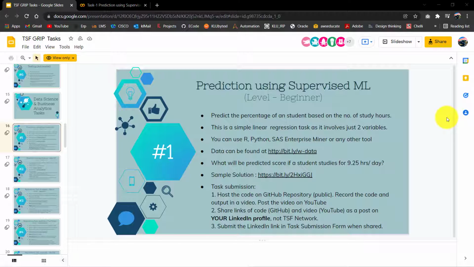I have chosen the task prediction using supervised machine learning. The level is beginner level. In this task, we will be predicting the percentage of a student based on the number of hours they have studied. It's a very simple task, and we will be using simple linear regression, and it involves only two variables. I have done it using the language Python.